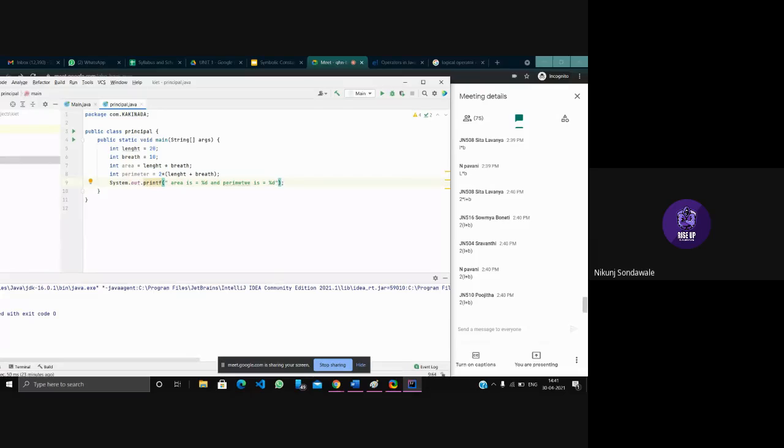And after that we use comma, area, breadth. So I guess this statement is complete. Sir, it's perimeter. Yeah, it's perimeter.